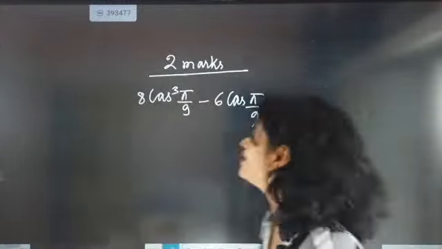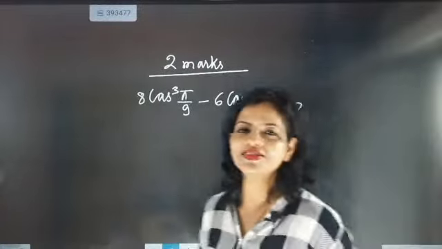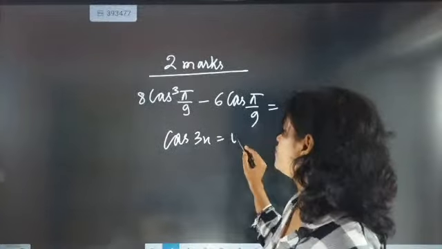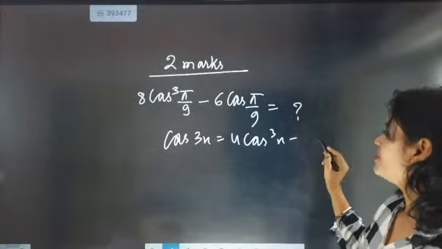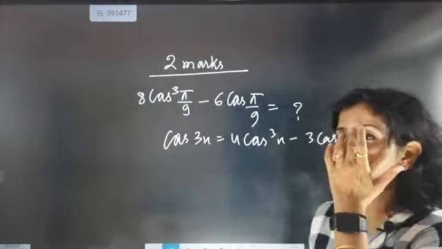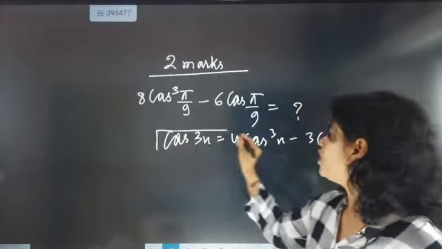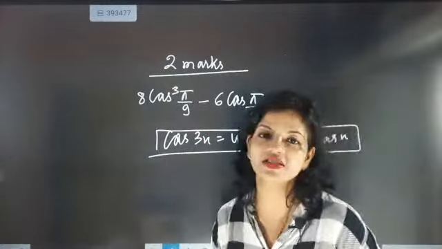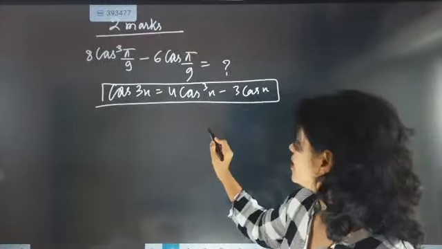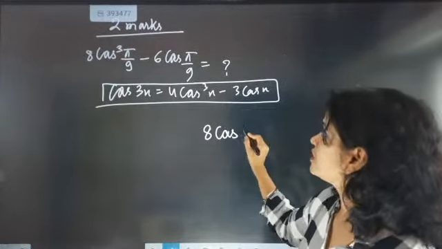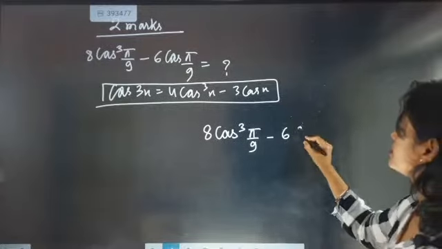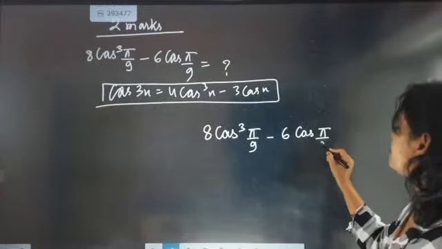Answer is absolutely correct. One formula is there: cos 3x is equal to 4 cos cube x minus 3 cos x. That's it, this is exactly that formula. Where in this question is that formula? Your question is 8 cos cube pi by 9 minus 6 cos pi by 9.